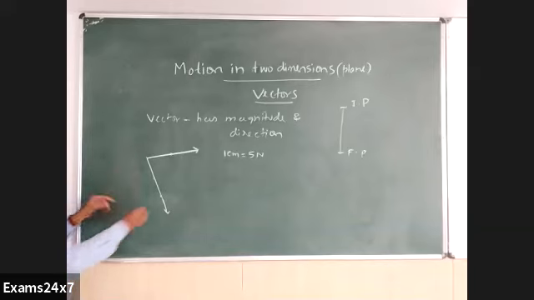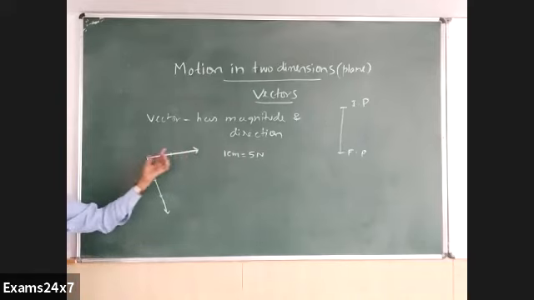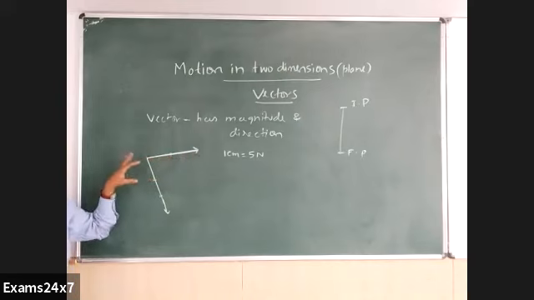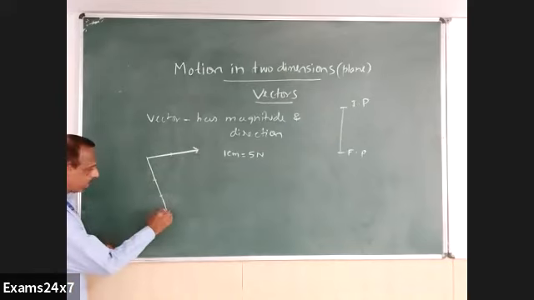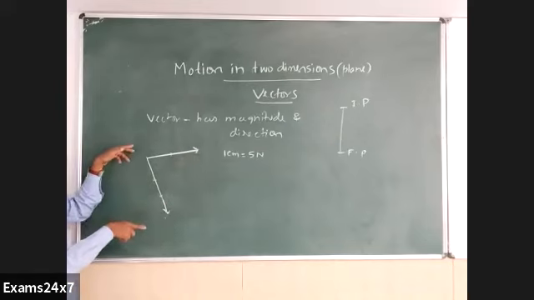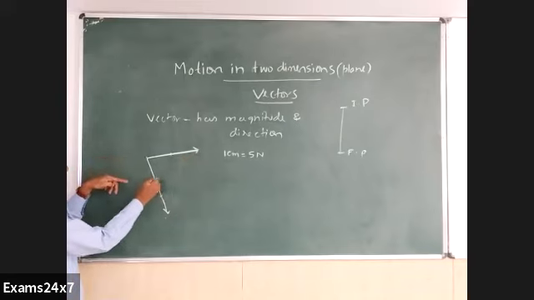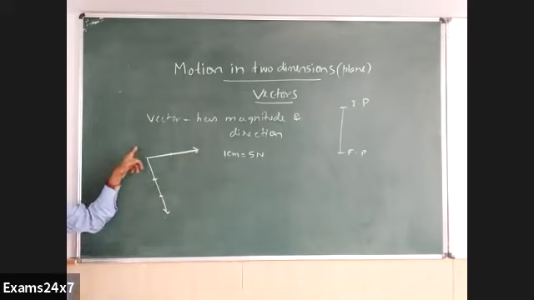15 Newton force. If I call this 2 centimeter, this must be called 3 centimeter. You can see proper scale here. So this is exactly 15 Newton in the direction shown by the arrow mark. The arrow mark gives the change in direction for this particular vector, and the length variation here indicates that the magnitude also is different for this.